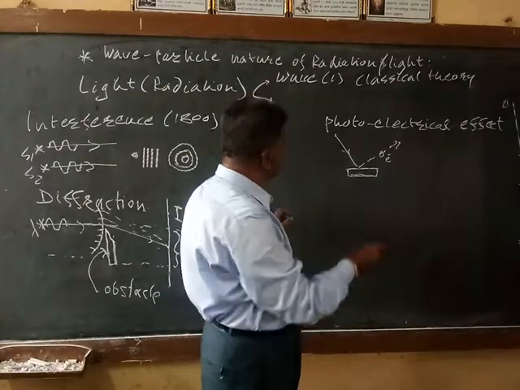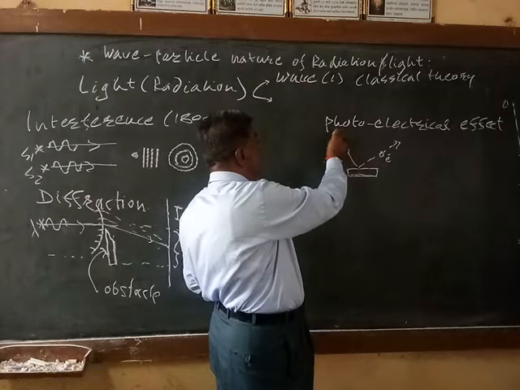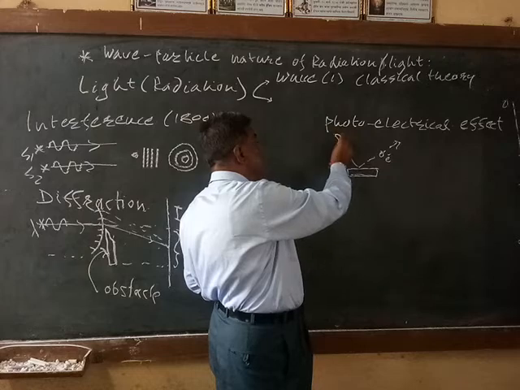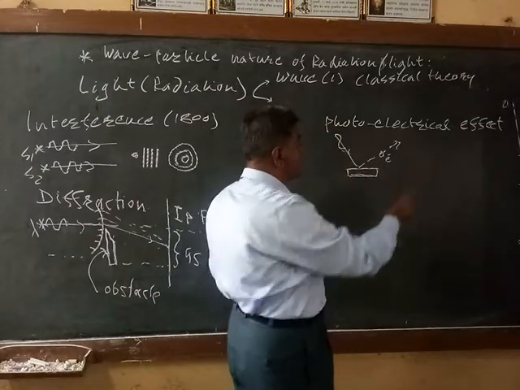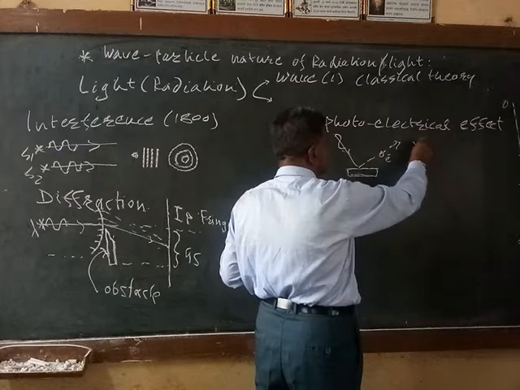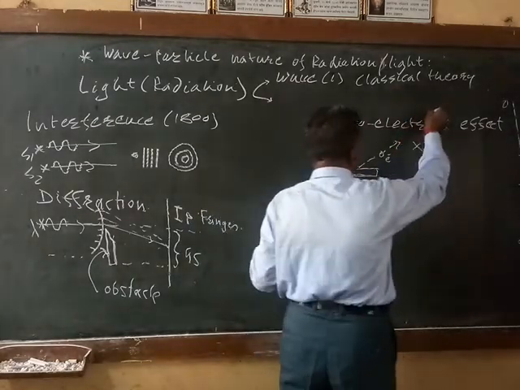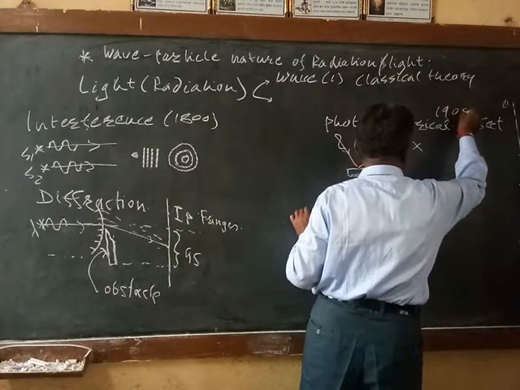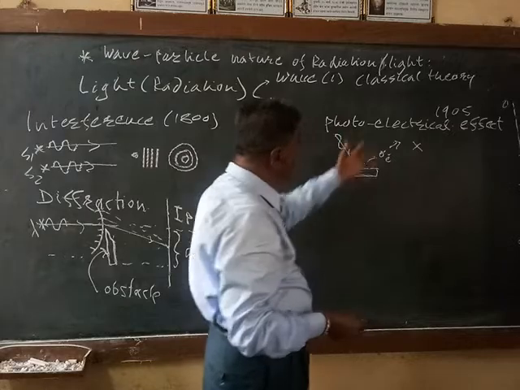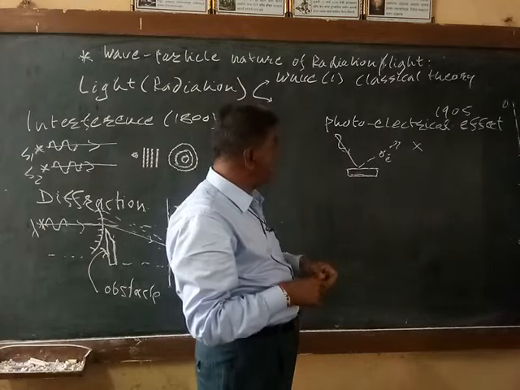But to explain this effect, if we take the wave nature of the light, then this effect was not explained in those days. This effect was not explained until 1905. So what happened in 1905? That we are going to learn here.